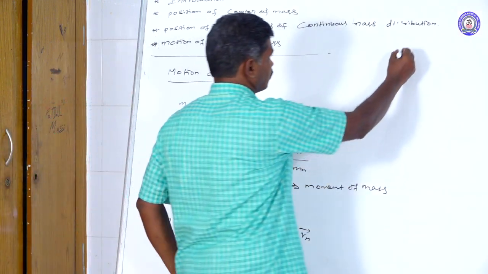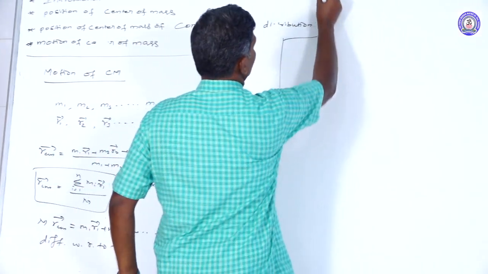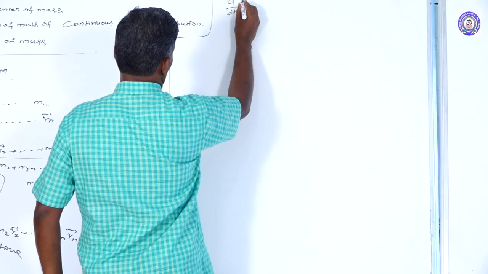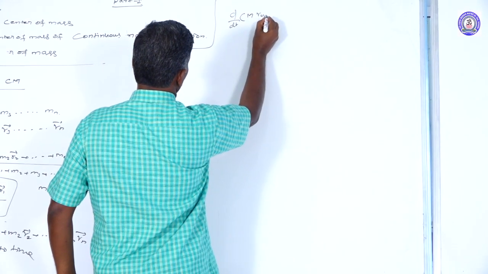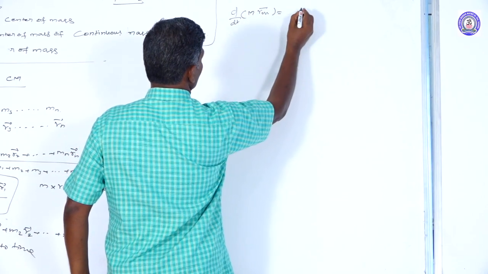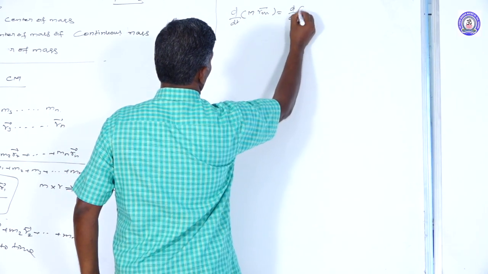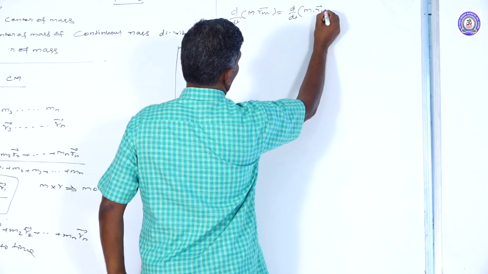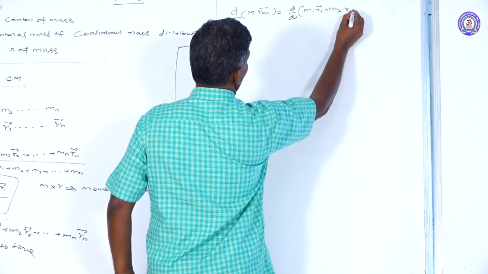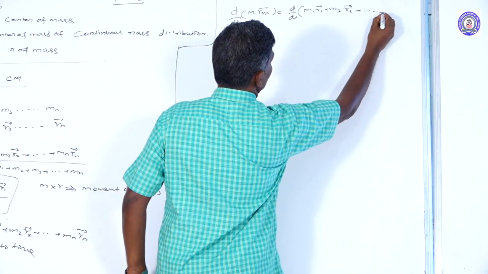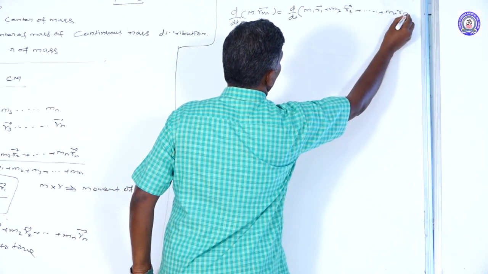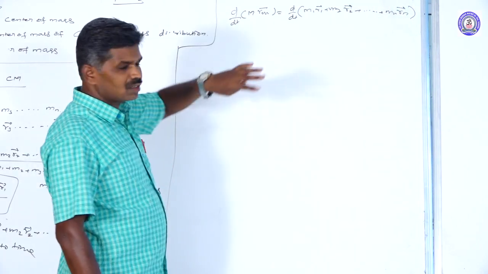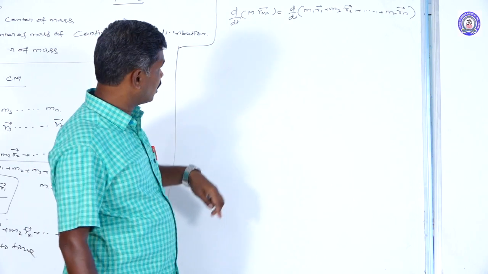Then we get d by dt of both sides, equal to d by dt of the total formula. The mass is constant for the given system, so it is taken out.